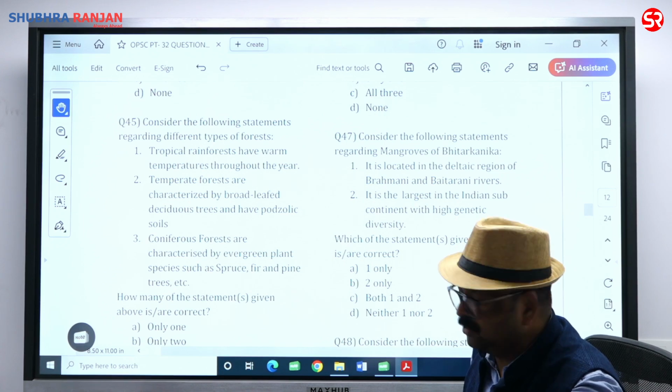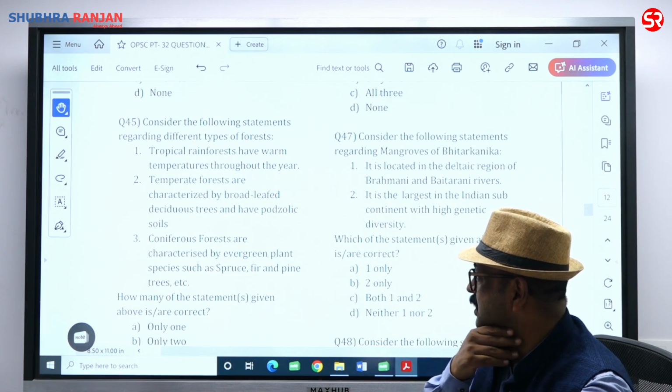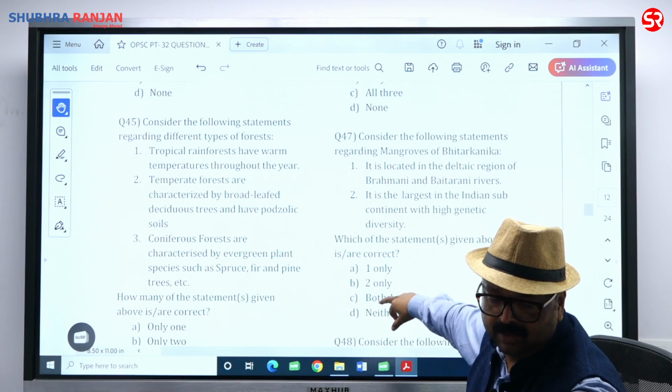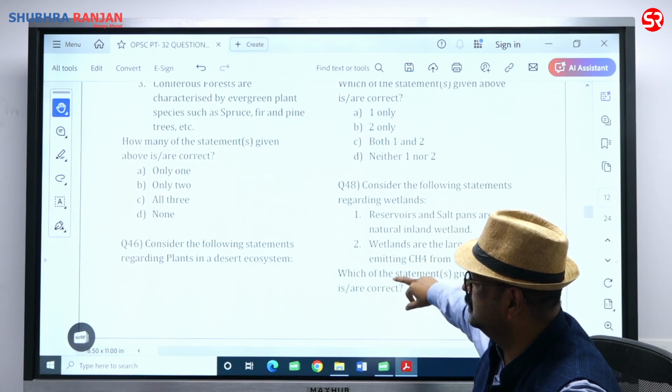Okay, that is also correct. So coniferous trees are there and they are evergreen. So 3 is also correct. 1, 2, 3 all are correct, and we have to find the correct statement. So Charlie is the right answer.